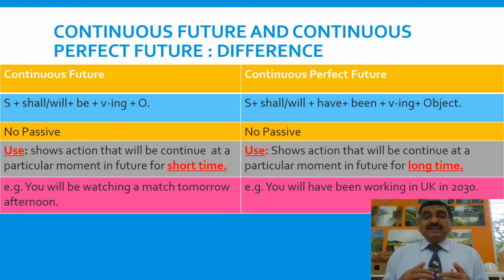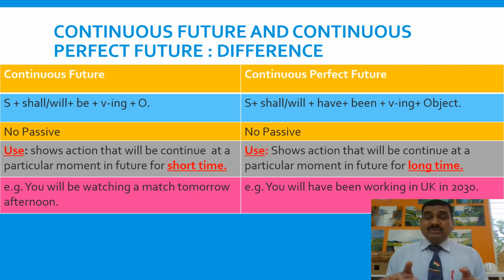Now you are in India, but in 2030 you will have been working, means for a long time. Maybe you will start working there in 2025 or 26 and the work will be going on in 2030 for long duration, 3, 4, 5 years, and therefore I said will have been working instead of will be working.